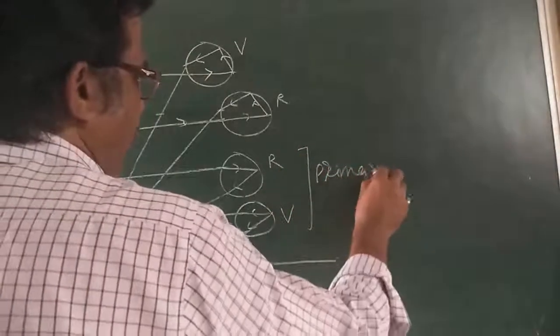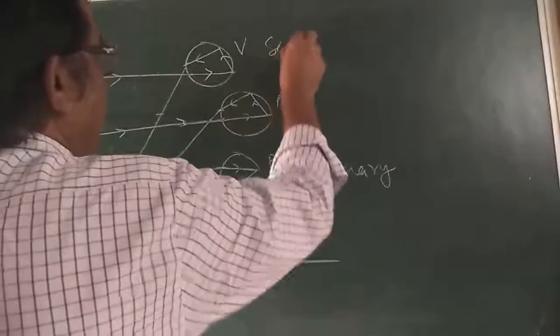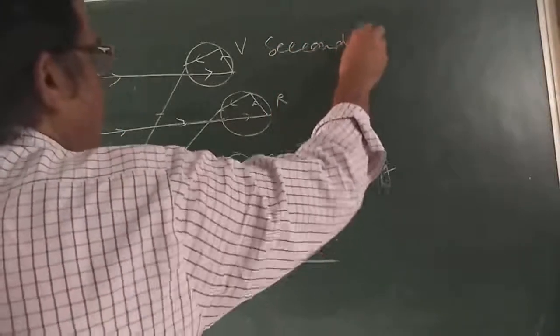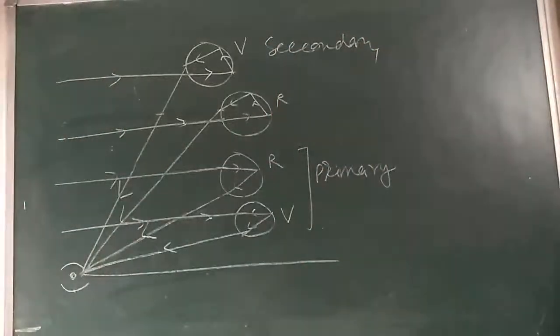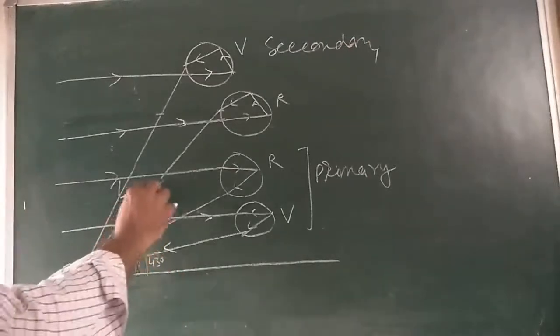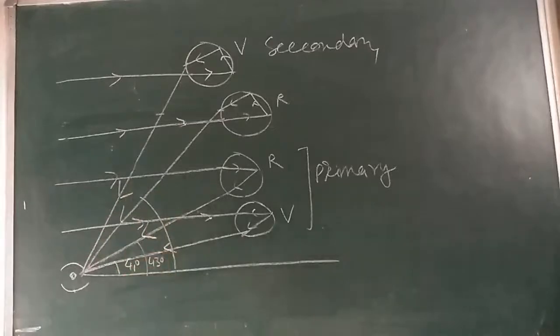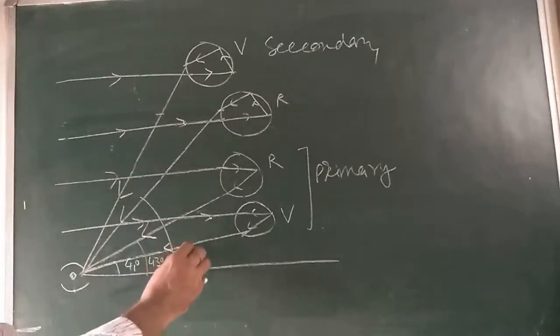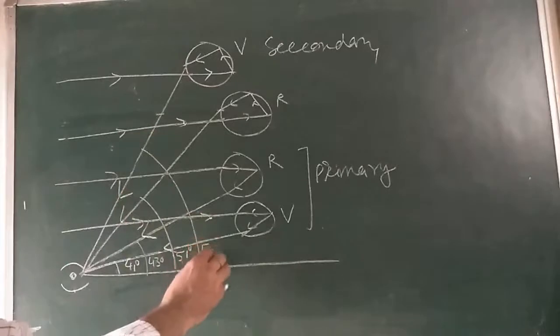I am explaining just now. Here is the secondary rainbow. Here is the angle 41 degree. Here is the angle 43 degree. Here is the angle 51 degree. And here is the angle 54 degree.